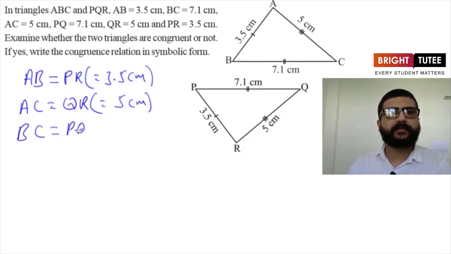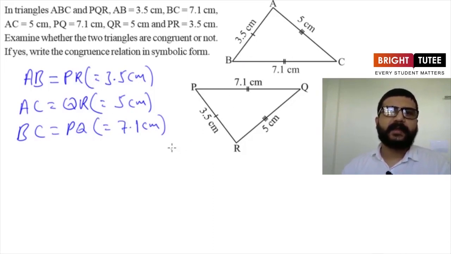BC is equal to PQ and they both are equal to 7.1 centimeters. So now these are the three corresponding sides which are equal. So it means we can say that by SSS these two triangles are congruent. Now how to write the congruency relation?